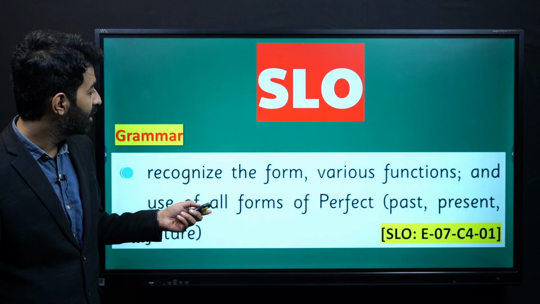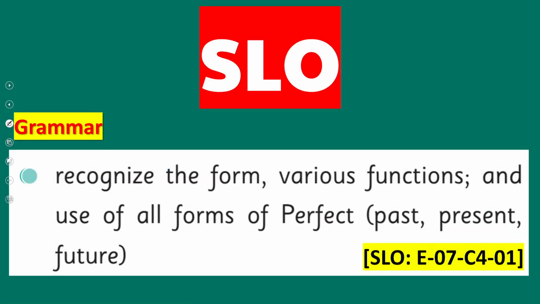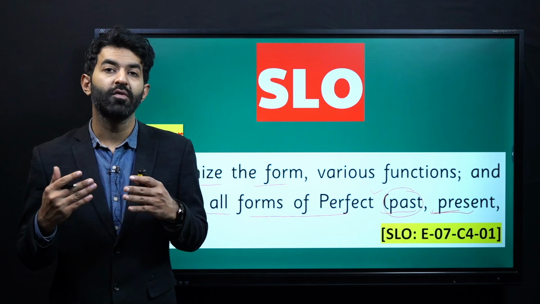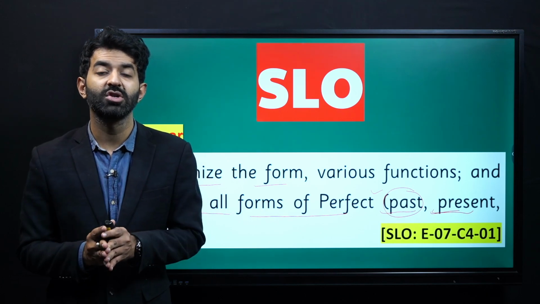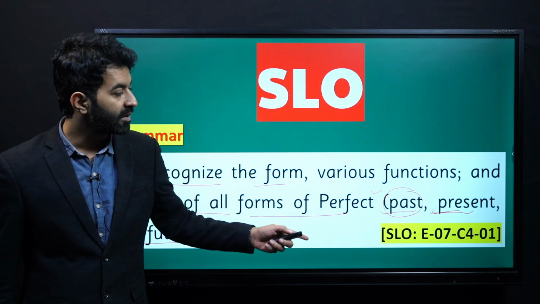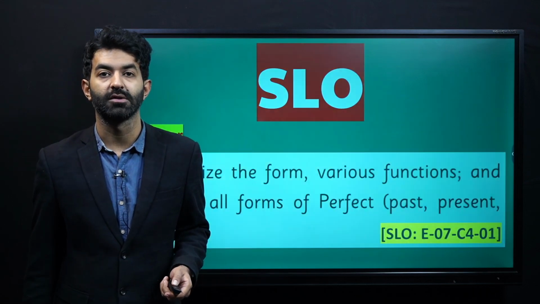And now, let's talk about the SLO. It is about recognizing the form, various functions, and use of all forms of perfect tense. And it can be seen in past and present and also in the future tense. But we are focusing on past and present tense, and we know that whether it's present tense, past or future tense, when we want to talk about an action that is completed, we talk about the perfect tense. So now we will see the perfect tense in the past and also in present.